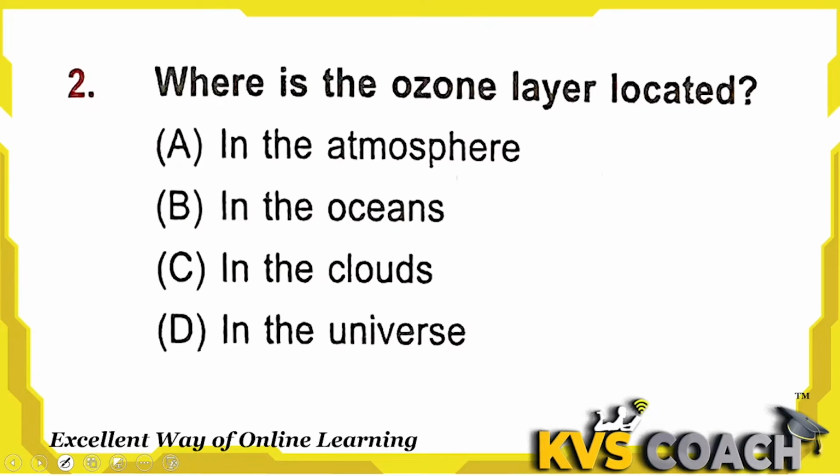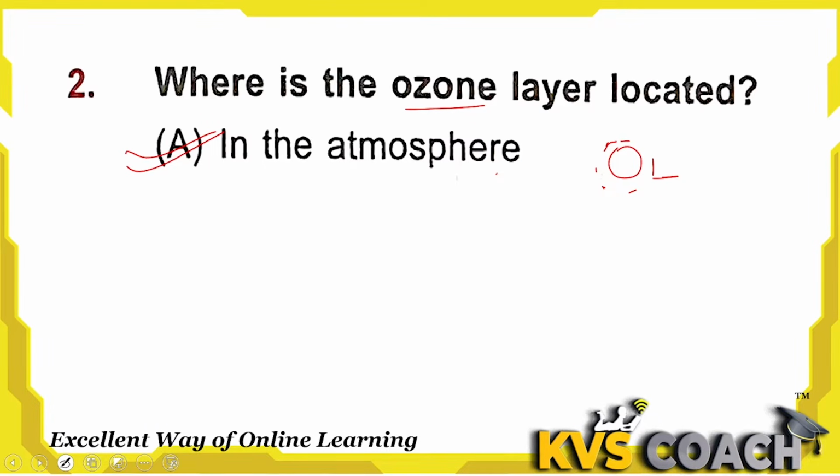Question 2 is, where is the ozone layer located? The ozone layer is located in the earth's atmosphere, mainly in the second layer of the atmosphere, which is known as the stratosphere. A is the right answer here.